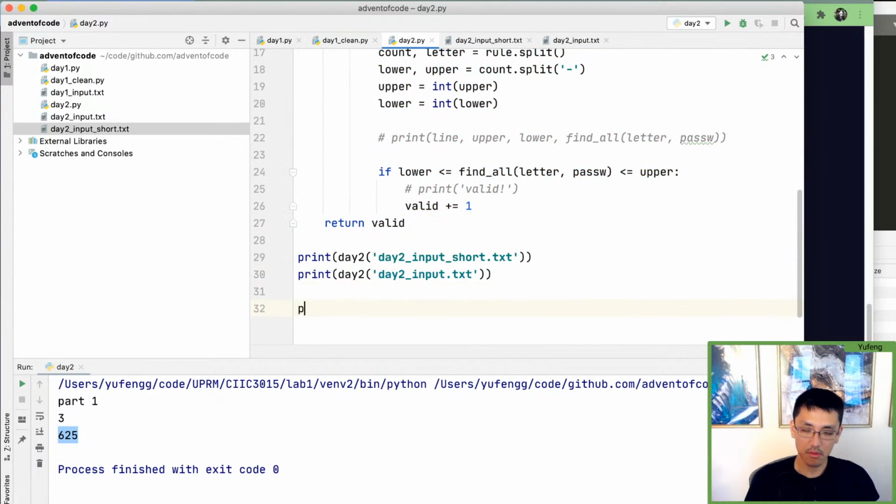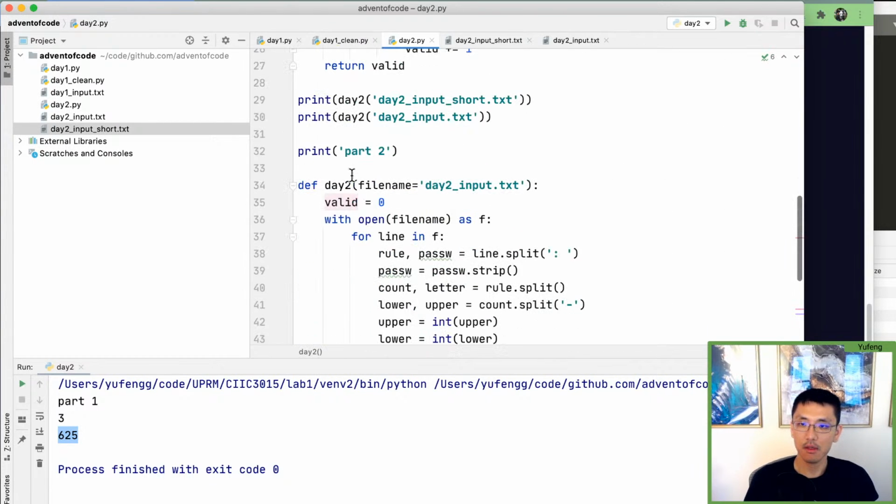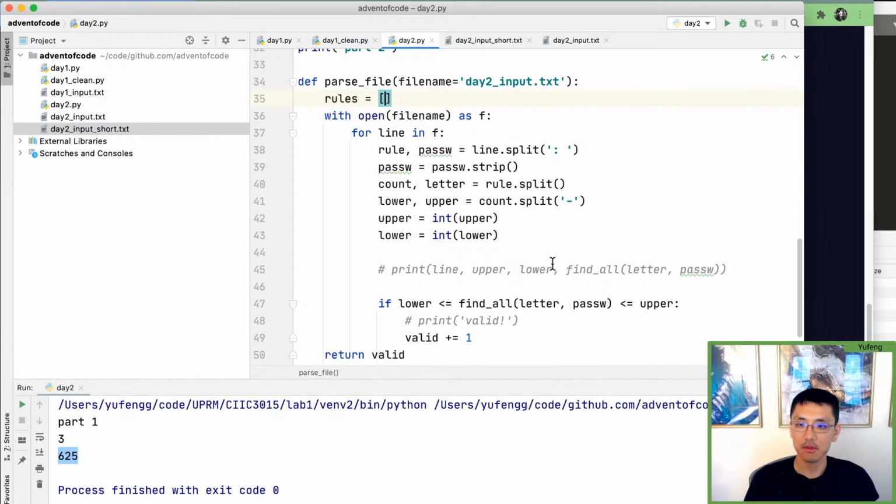So let's do print part 2. We'll call this parse file, and instead of valid, we're going to have elements, rules. It's just going to be a list of the tuples.